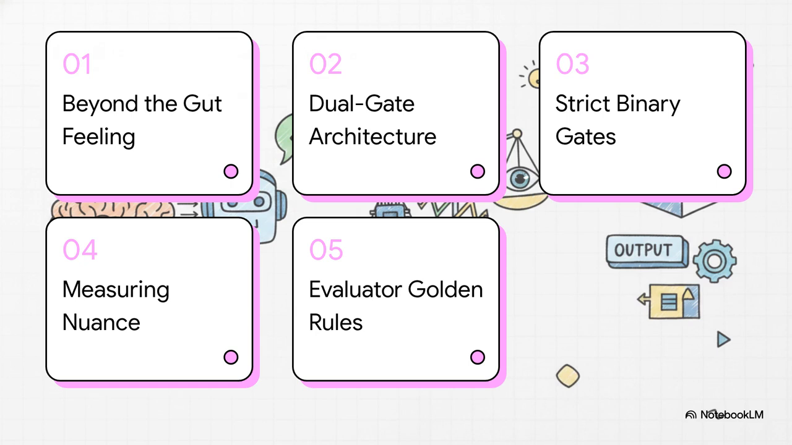Here's our clear roadmap for today. First, we're moving beyond the gut feeling. Second, we'll unpack the dual gate architecture. Third, we'll look at the strict binary gates. Fourth, measuring nuance and stance. And finally, the evaluator's golden rules.